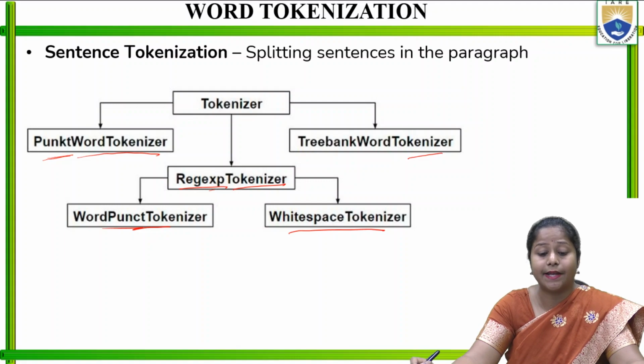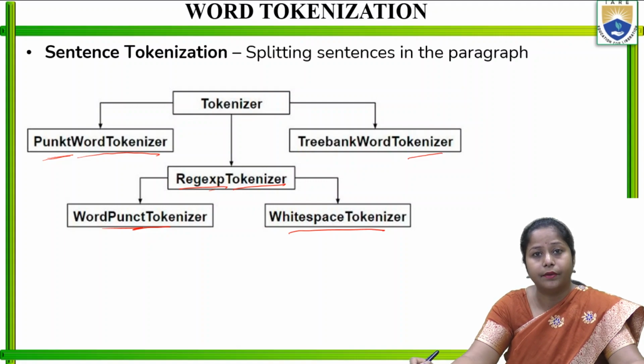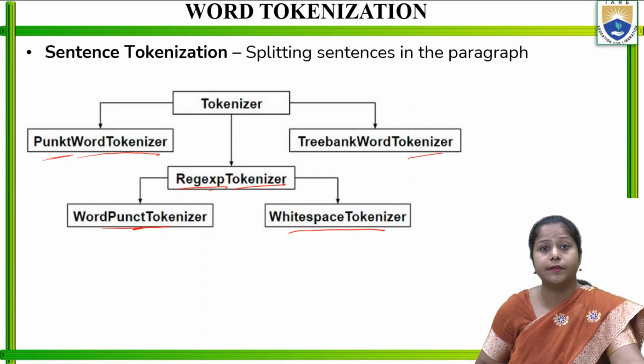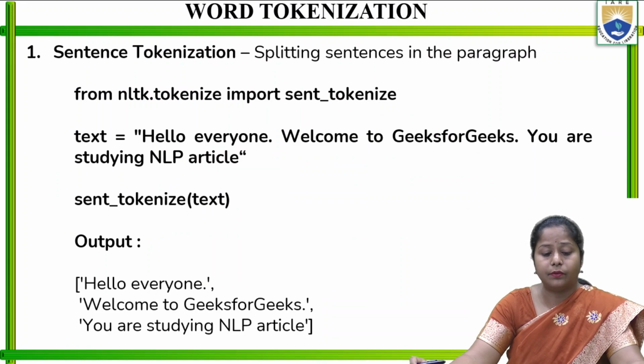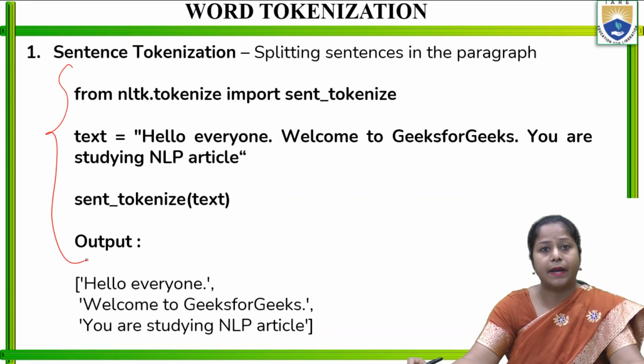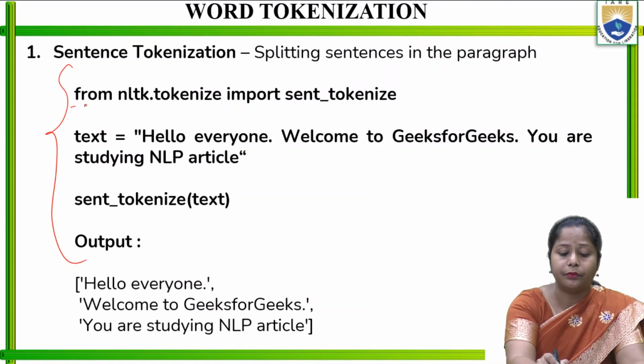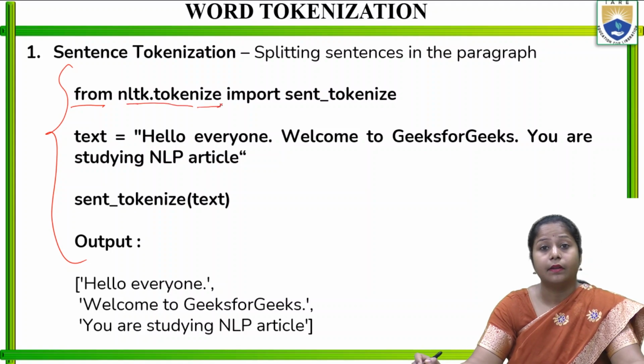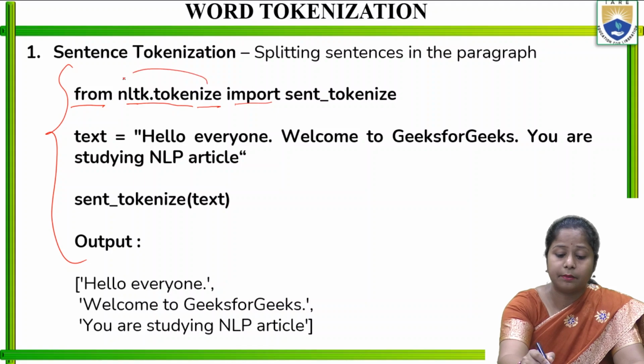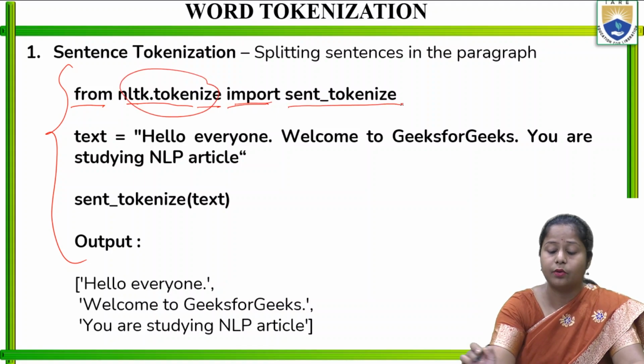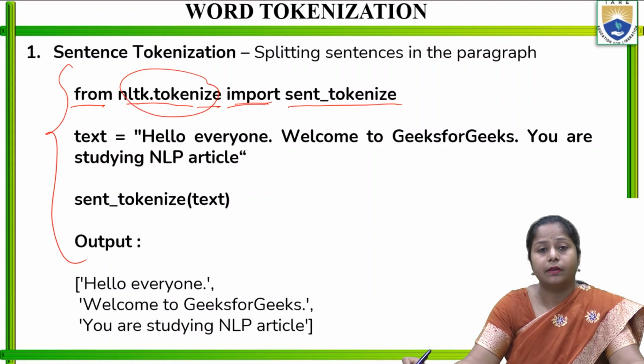So let's discuss sentence tokenization. That is going to split the paragraph into sentences, right? So let's discuss the code for that. First of all, I am going to write the code in Python. I will start with import nltk every time. Then I am going to write from nltk.tokenize import sent_tokenize, that is again a function taken from nltk.tokenize.